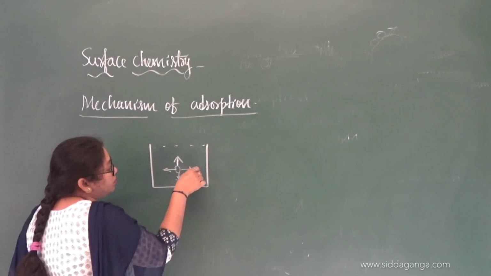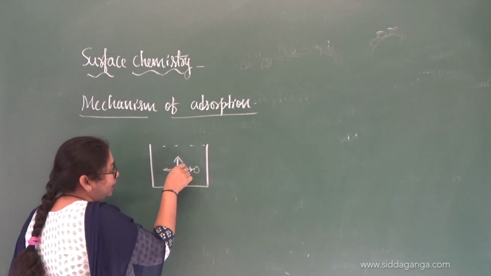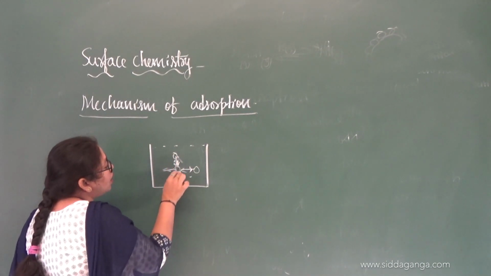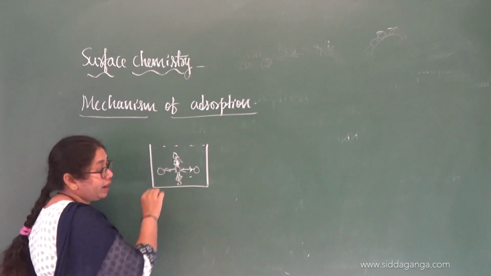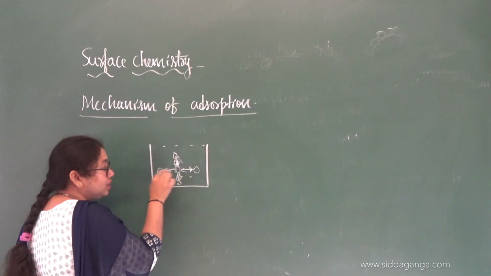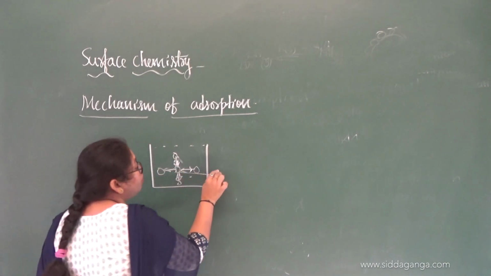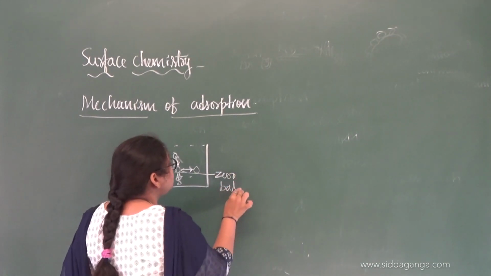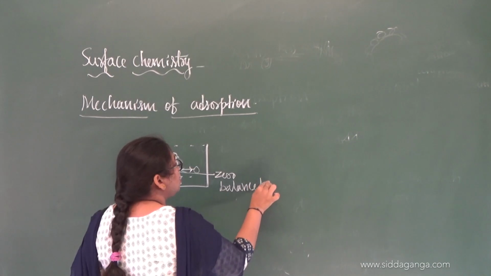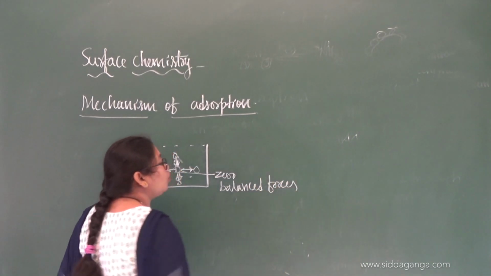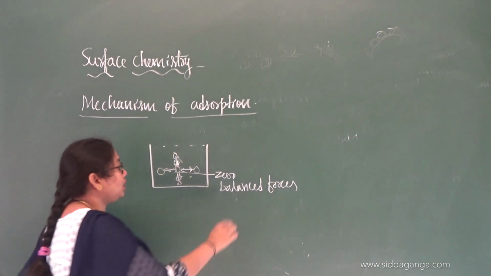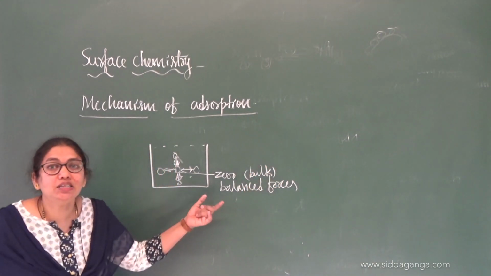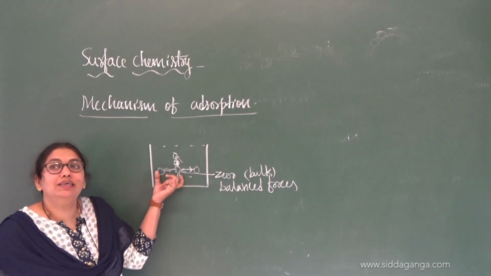Suppose some molecule is there, it will attract this one towards itself, and this will attract, and this will attract, this will also attract. So the net force acting on this particle, which is in the bulk, will be 0. Or you can say the forces are balanced. Balanced forces we are going to see when the molecule is in the bulk. When the molecule is in the bulk, there will be balanced forces because it is present at the center.